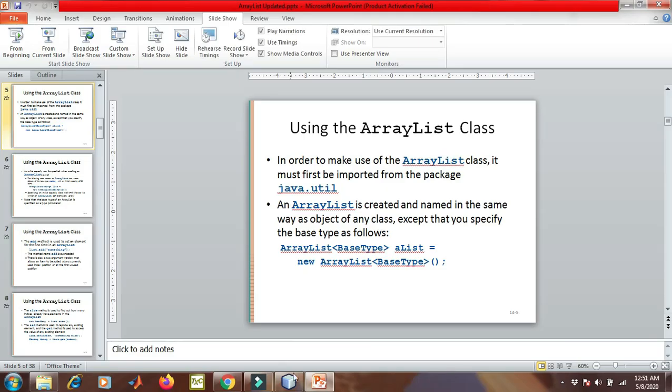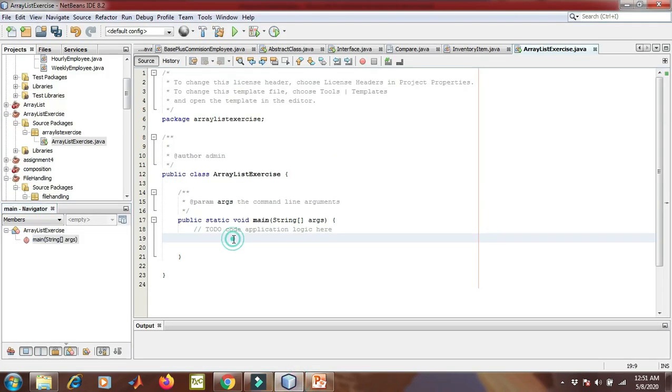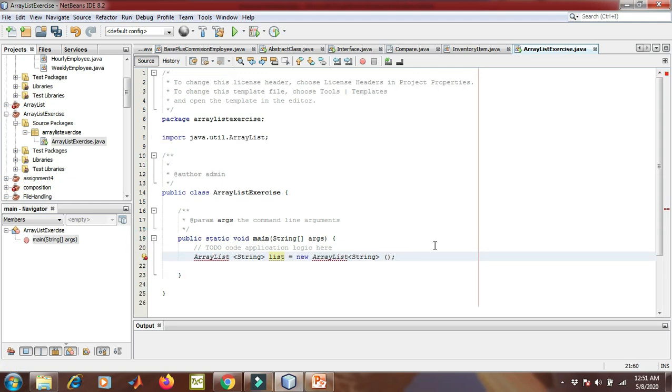I think we should write these commands on the compiler as well in order to make you understand how they work. So when I define an ArrayList, I write it like this. I will write the type, then I will give it a name, and this is the constructor call. We all know that in order to create an object, we need to call the constructor, right? So this is the constructor call.